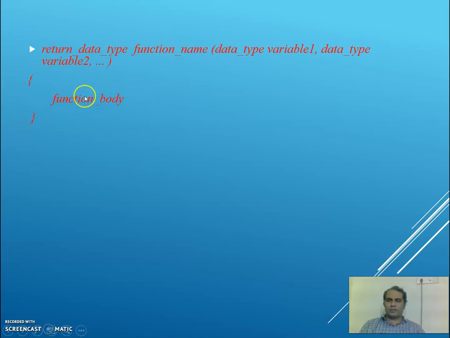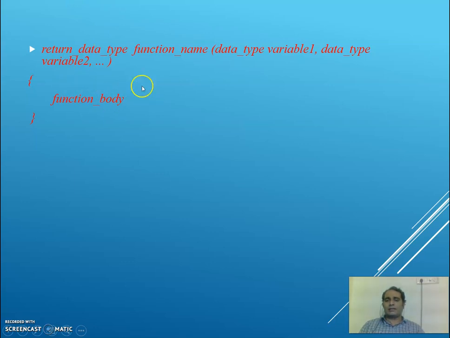There is a function body and this is supposed to return something. So there would be a return statement within the function body, and when it is returning a value, I should mention what type of value the function returns. That's why we write here the return data type.